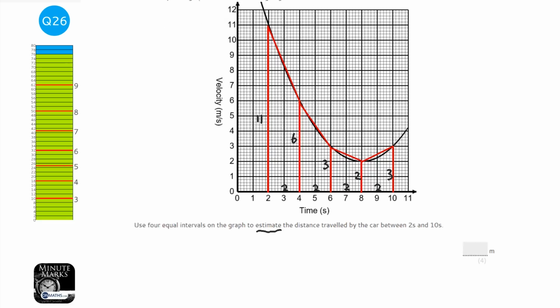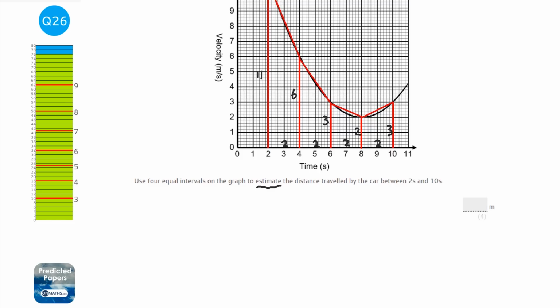Okay, we need to remember how to work out the area of a trapezium. It's half (a plus b) times h. This is quite misleading, because when using the trapezium rule, h is actually the width of the trapezium, since the trapeziums are on their side. So h is always going to be 2 for these. I would number the trapeziums as I go, so I'm going to do number 1.